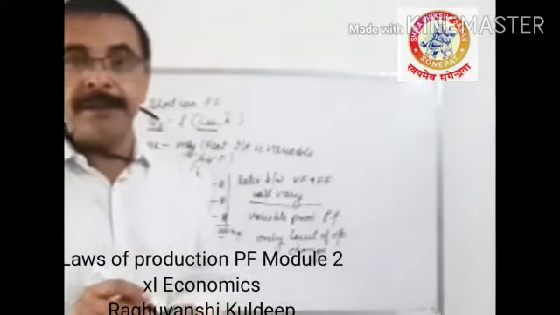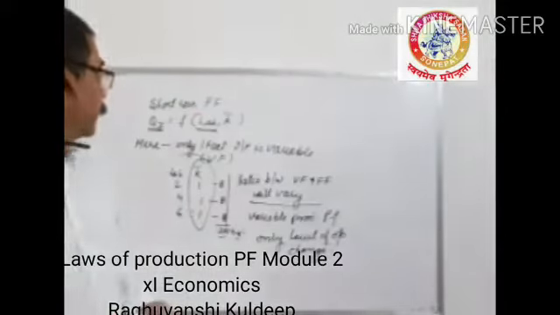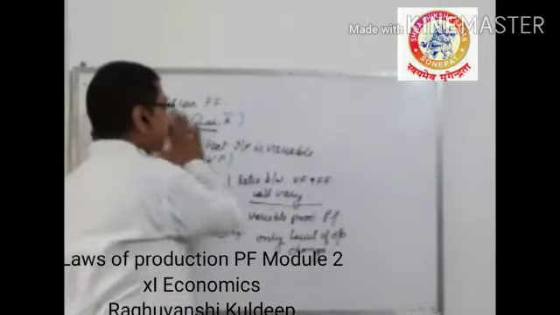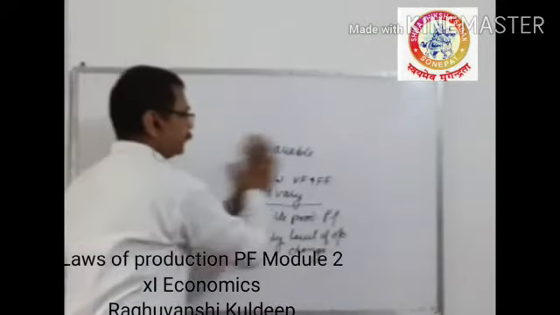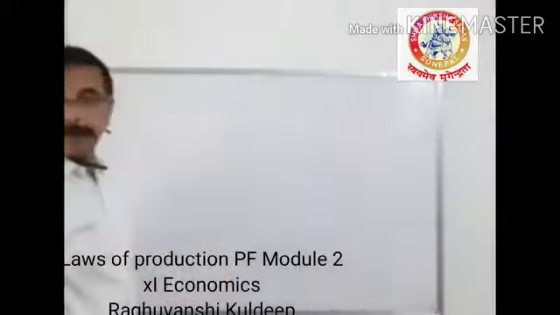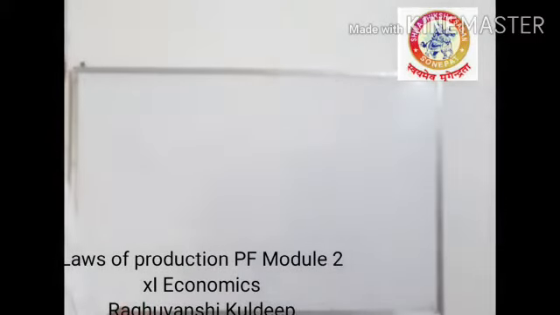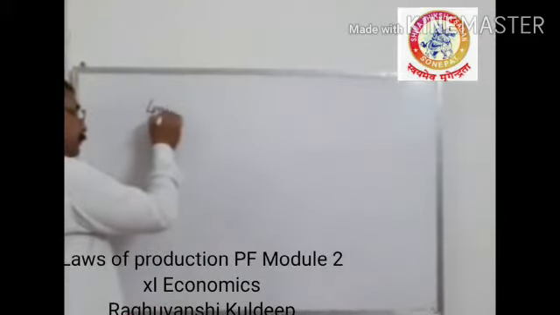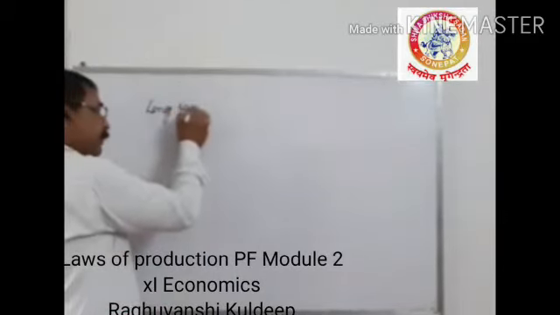On the other hand, if the firm is able to change both factor inputs, that is known as the long run production function.